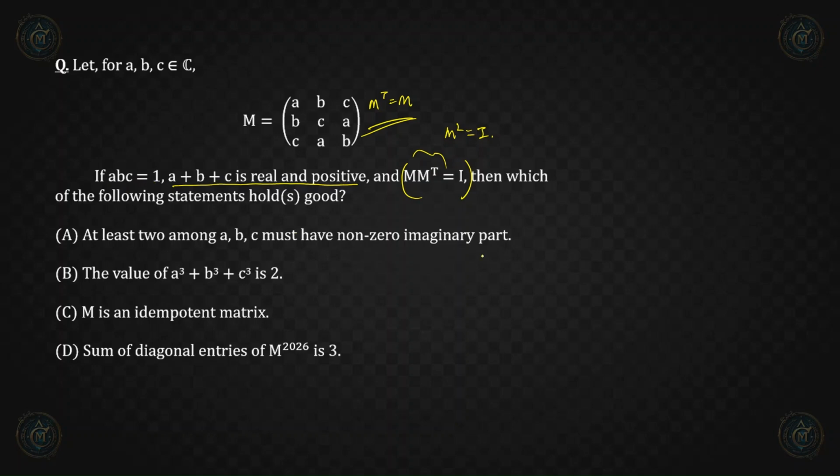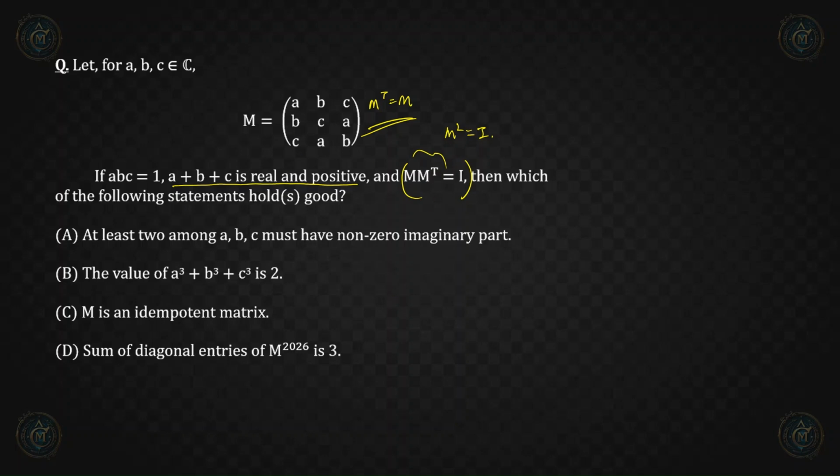Then we are asked to find whether at least two of them have non-zero imaginary part or not, whether the value of a cube plus b cube plus c cube is this or not, whether M is an idempotent matrix or not, and whether the sum of diagonal entries of M to the power 2026 is 3 or not. First, we have to use this piece of information to find some information about a, b and c.